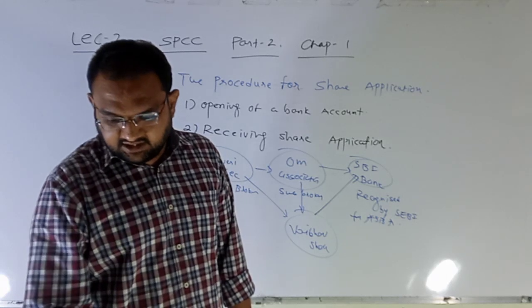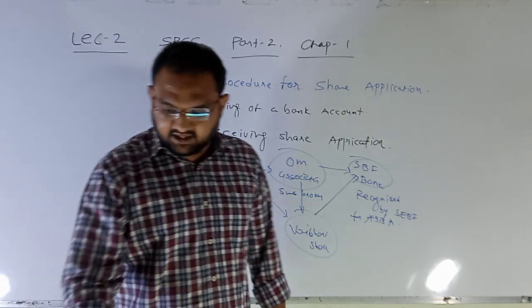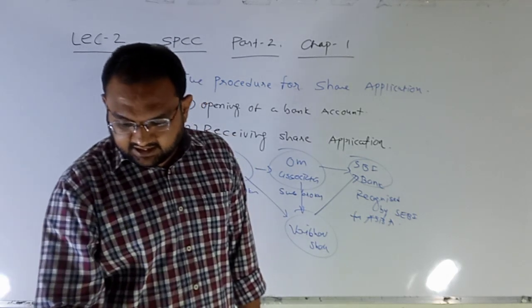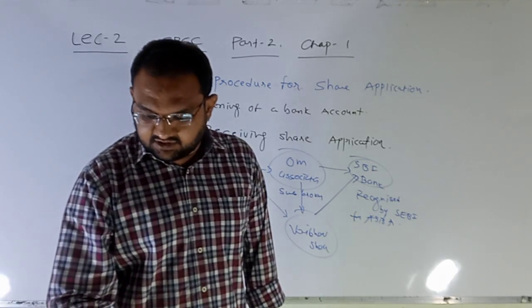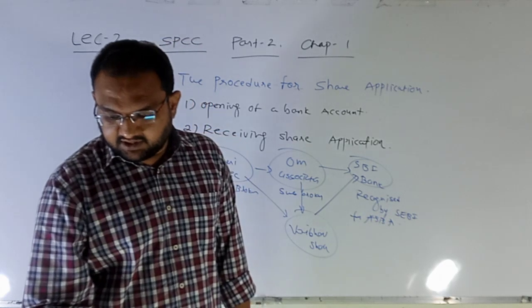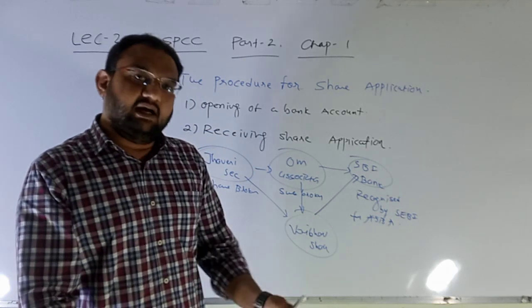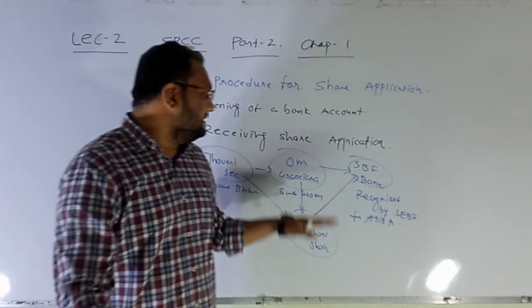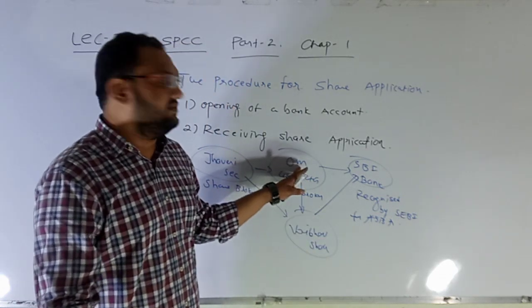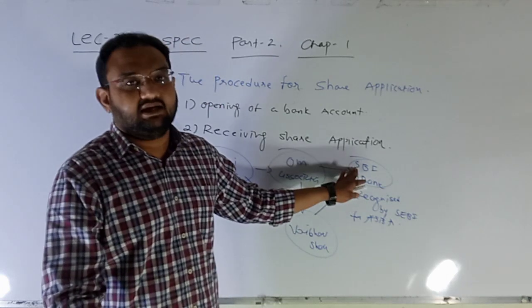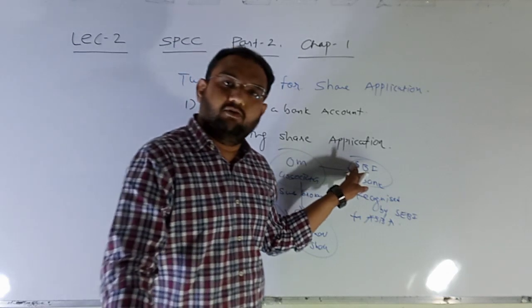Share application money can be blocked in the respective bank account of the applicant. Applicants can directly approach a bank recognized for the SBA process and deposit the share application for further process of blocking the application amount. I am having two options: either I go through this sub-broker or directly to the bank. In both cases, the bank is responsible for blocking my amount